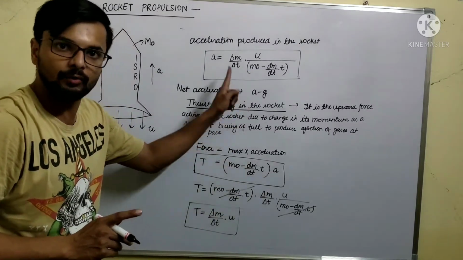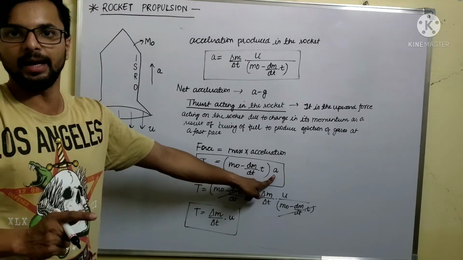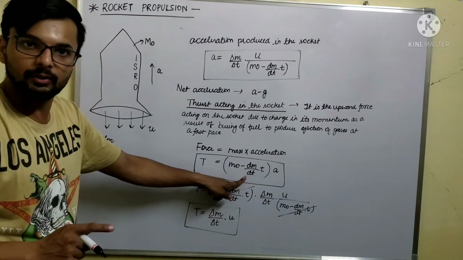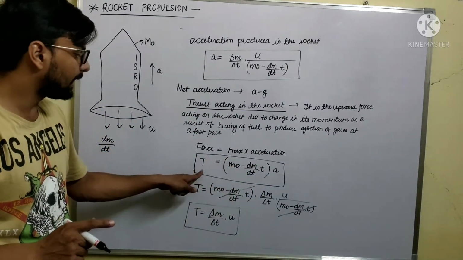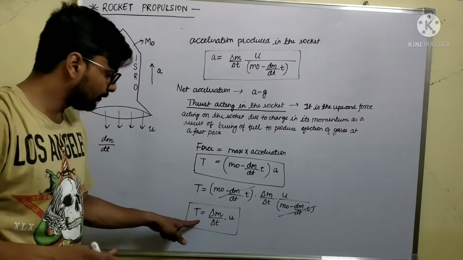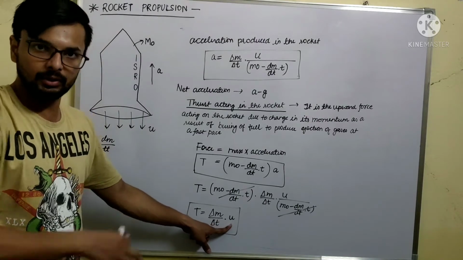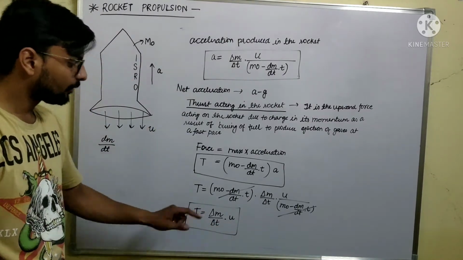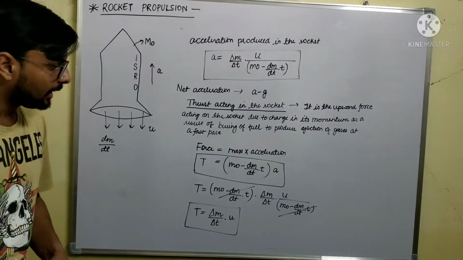If acceleration of the rocket is given, you can simply put the value of acceleration, rate of burning fuel, mass of the rocket, and you will get the value of thrust. Or if rate of burning fuel is given and the velocity with which the gas is ejecting is given, so you can find the value of thrust from that also.